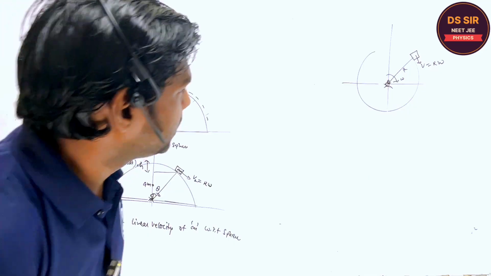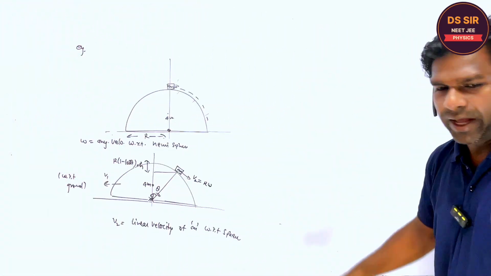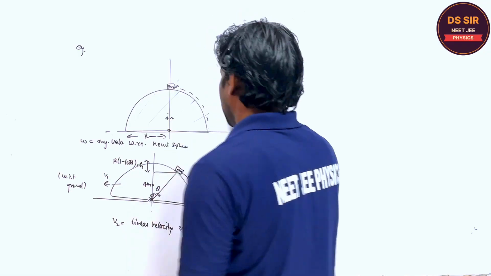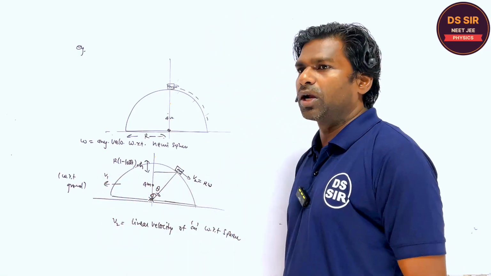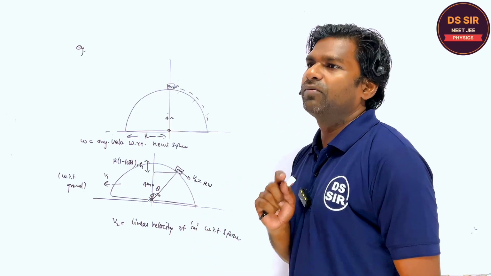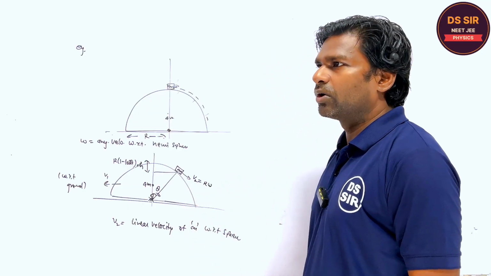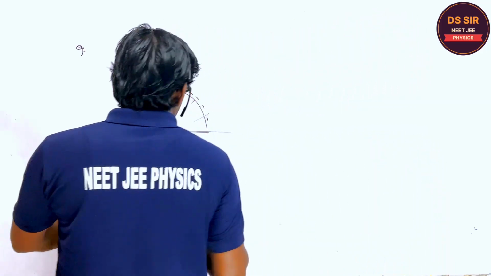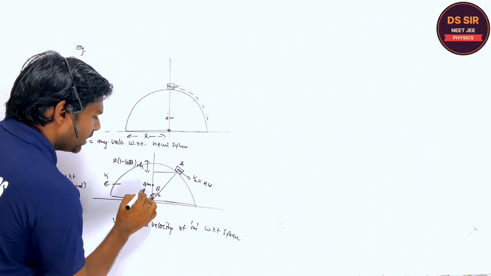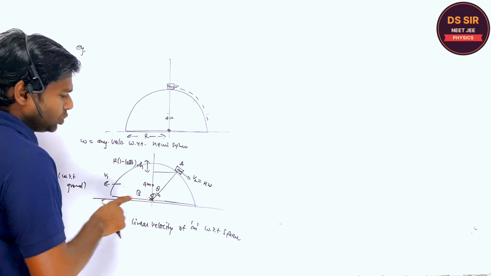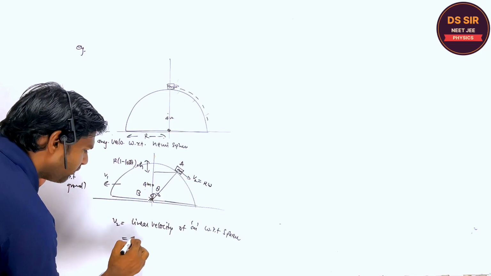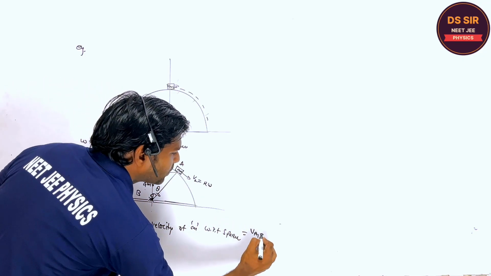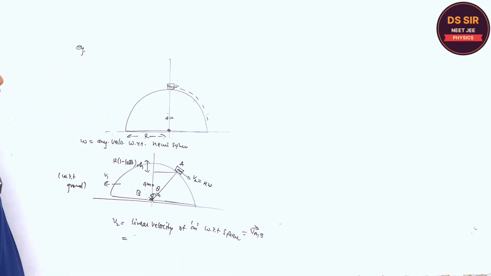But this is a little bit tough question. Why? Because this is the velocity of this hemisphere with respect to the ground. But this velocity v2 is not with respect to the ground. Are you getting it or not? So if I assume this is the particle A and this is the wedge B, what is v2? Linear velocity. This is the velocity of A with respect to B. Is it clear or not? But we have to find the velocity of A with respect to ground.